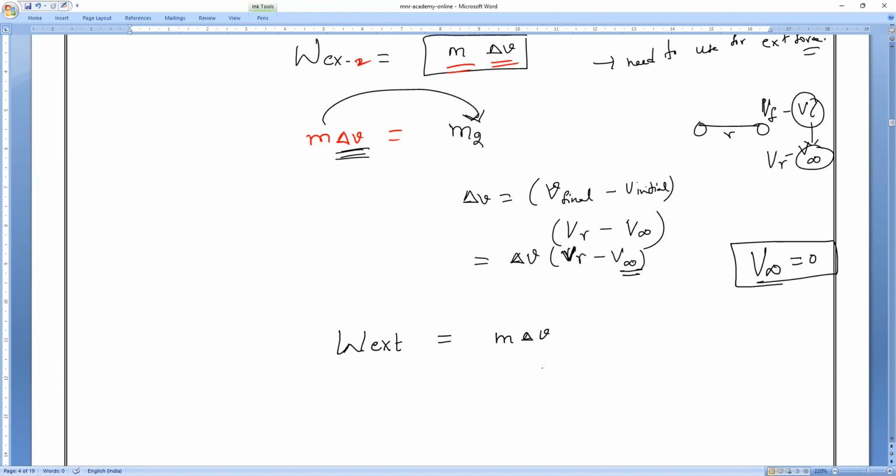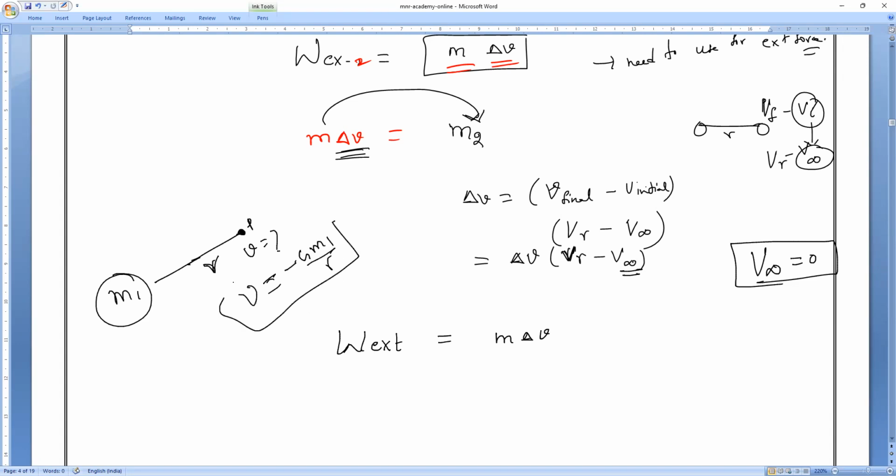Now if you notice here, I will take it for the m1 mass. Let's imagine the m1 mass. What is the gravitational potential at the point R? Let me imagine this is the point P, and I want to know V at this point. What is the formula for V at this point? We have already done it. V is equal to minus G M1 divided by R. Am I right, guys? Please verify. Everyone? Yes, sir.